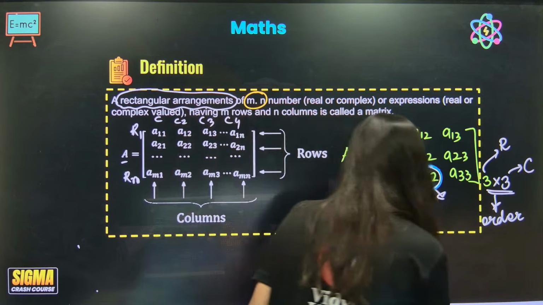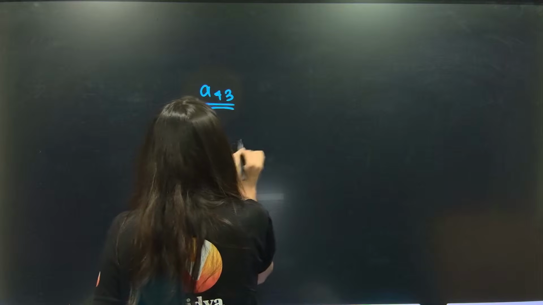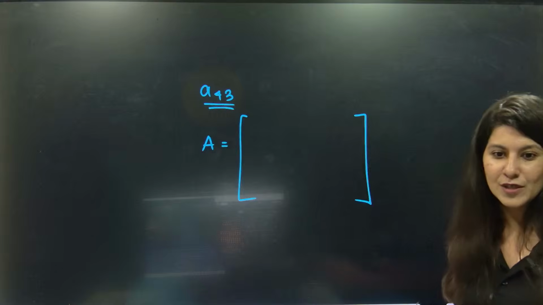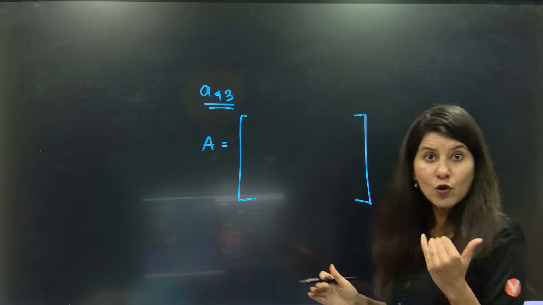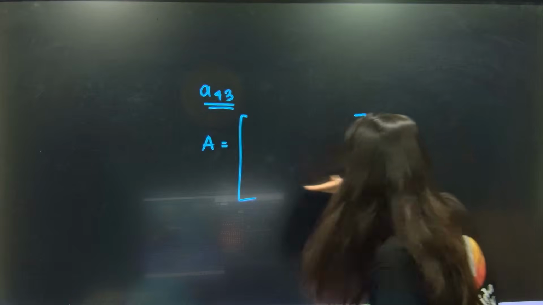Now just tell me one thing, if you can understand it: A43 will sit where in this determinant? What's the position of A43? A43 will be in the fourth row. So row number 1, row number 2, row number 3 and row number 4.